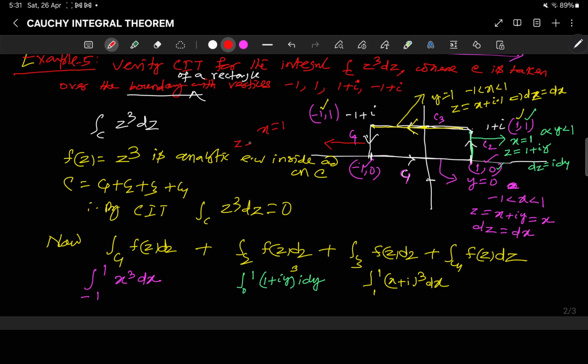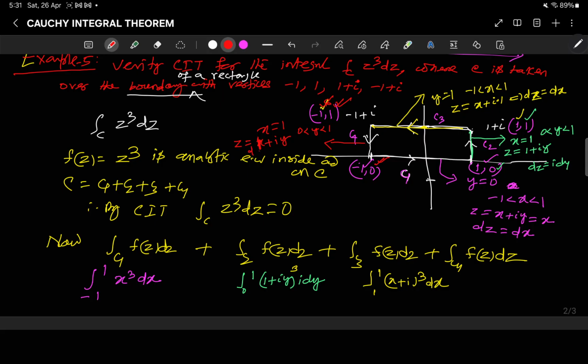And here z is equal to, y is varying, x plus iy, that is 1 plus iy, right? And the limit here is, y coordinate is 1 and this y coordinate is 0. Here 0 less than y less than 1, right?